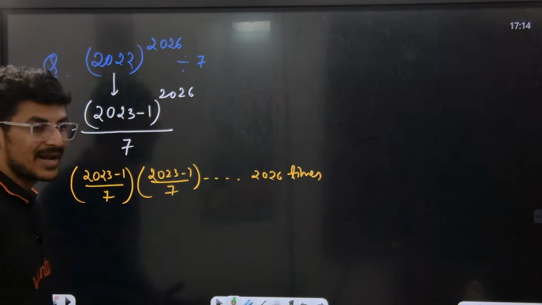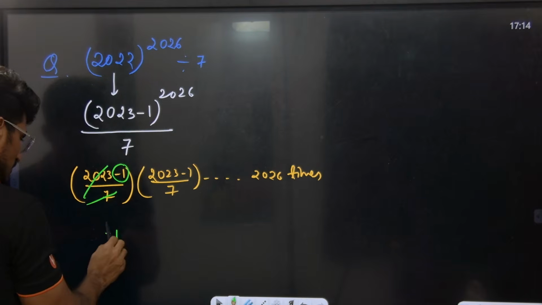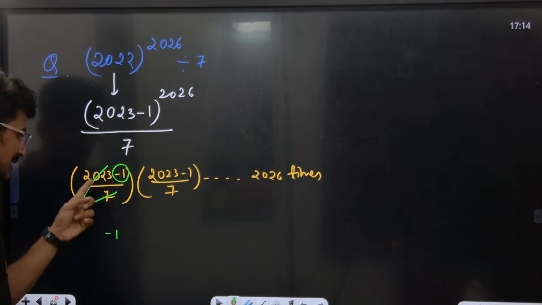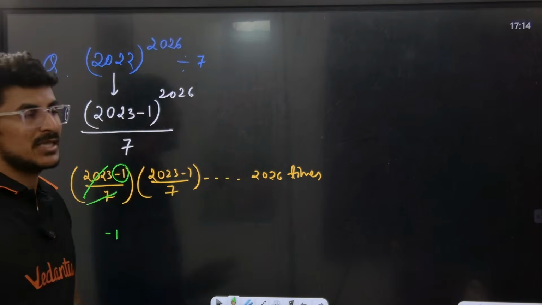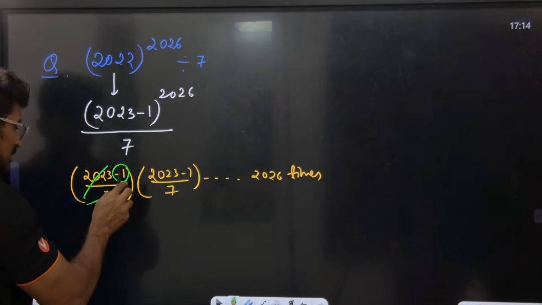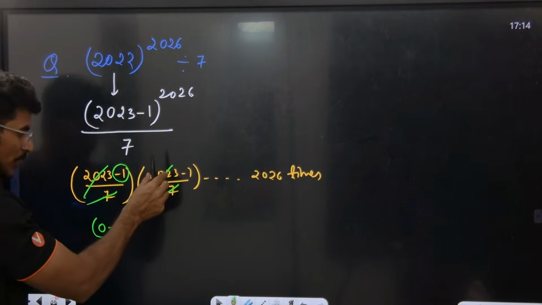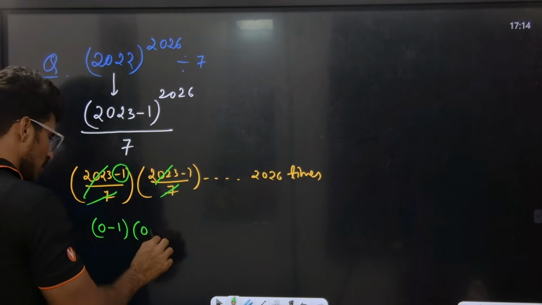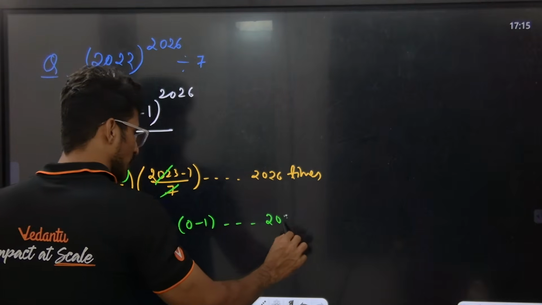I need to find the remainder here, so just cancel this. The remainder that comes is minus 1. 2023 is perfectly divisible by 7, so the remainder is 0, and the minus 1 stays as it is. How many times? 2026 times.